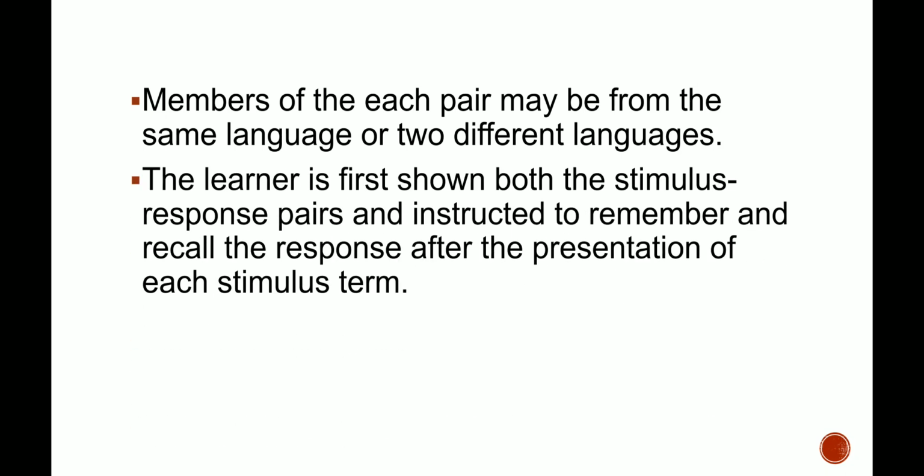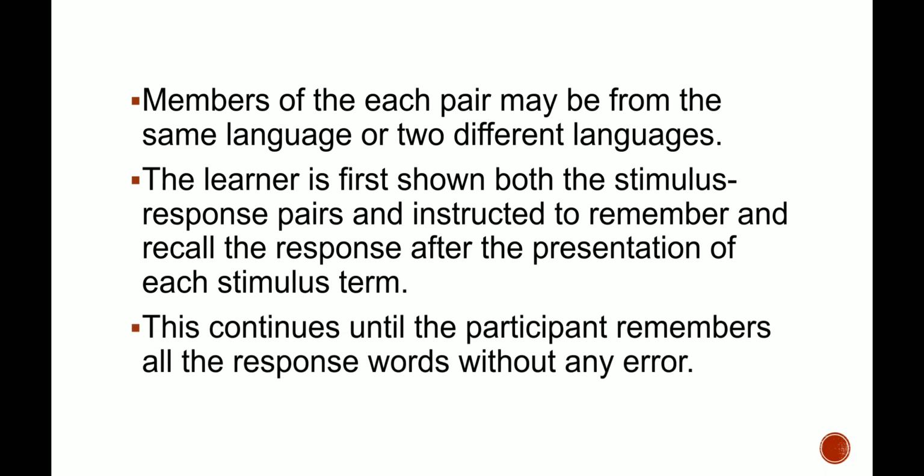The learner is first shown both the stimulus and response and instructed to remember. The list is presented a number of times, and the learner has to learn the stimulus word with the response word, right? After that, a stimulus word is presented and he has to remember the response word. This continues until the participant remembers all response words without any error.